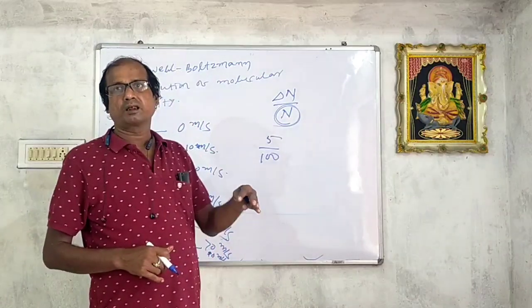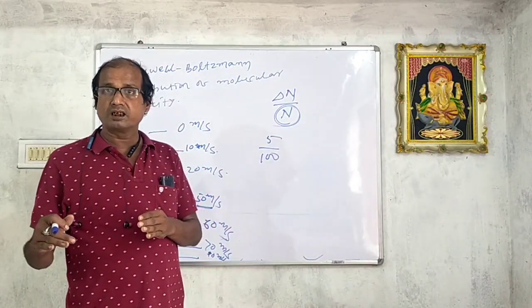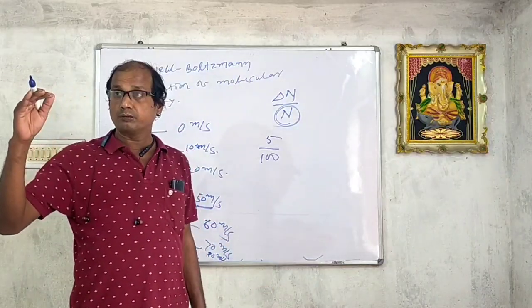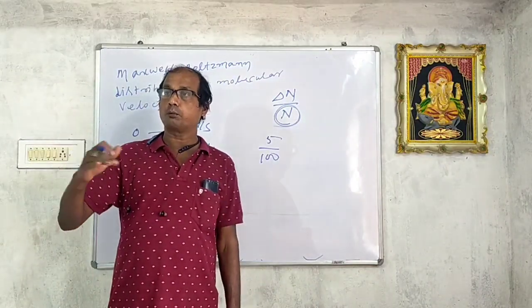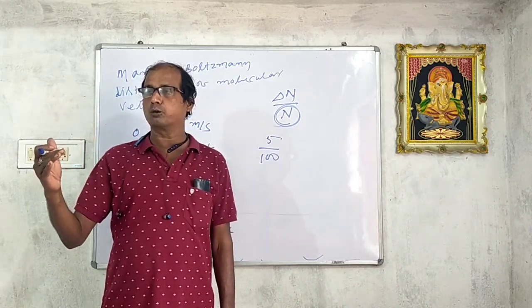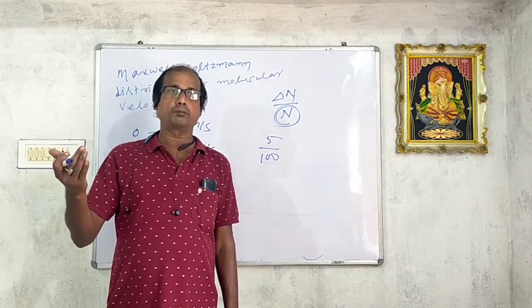And like this, as the velocity increases, the number of molecules increases. At a particular velocity, the number of molecules, or fraction of molecules, will be maximum. Out of 100 molecules, suppose 50 molecules possess a particular velocity. The velocity is not maximum; the number or fraction of molecules will be maximum.